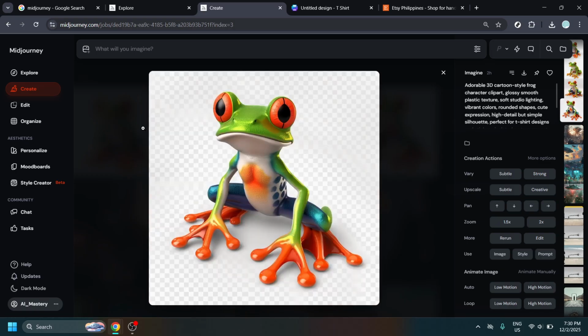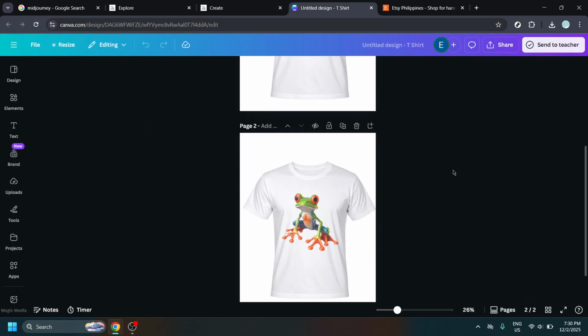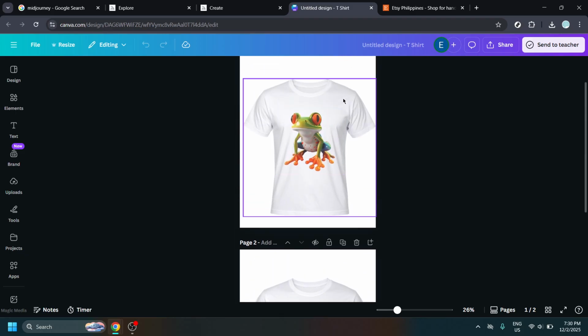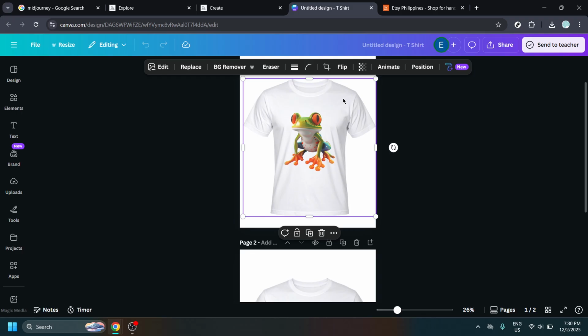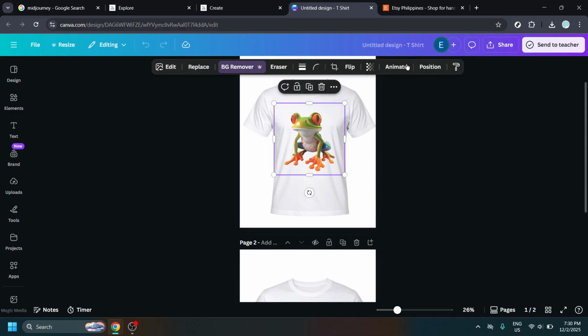Now head to Canva to edit and prepare your files for sale. Import your chosen image and, if needed, use background removal to isolate the character cleanly. Zoom in and tidy edges, tweak brightness and contrast to make colors pop, and ensure there are no shadows if your listing promises clean, flat clip art. Export as PNG with a transparent background and a consistent square size that matches your shop's standards.